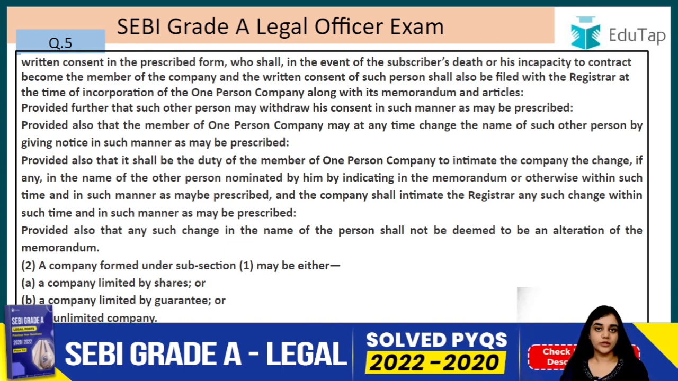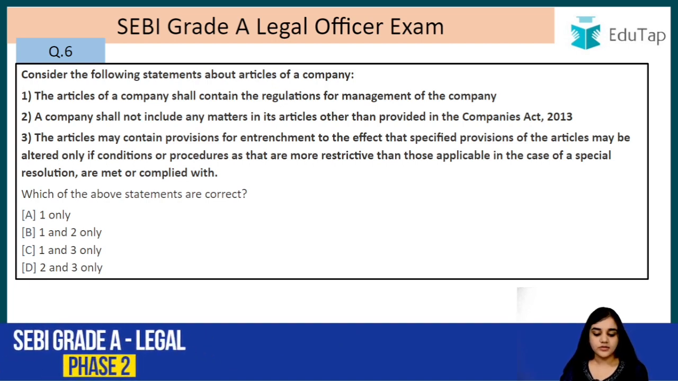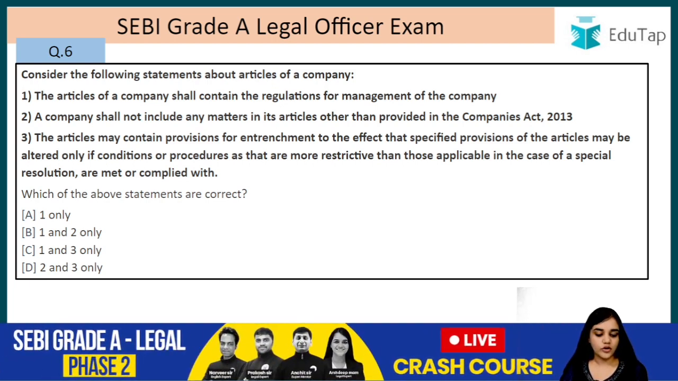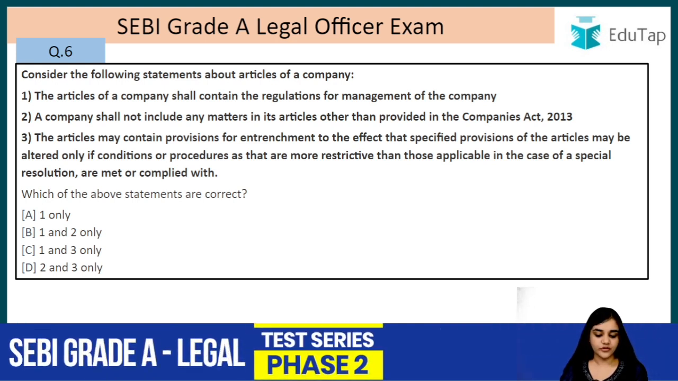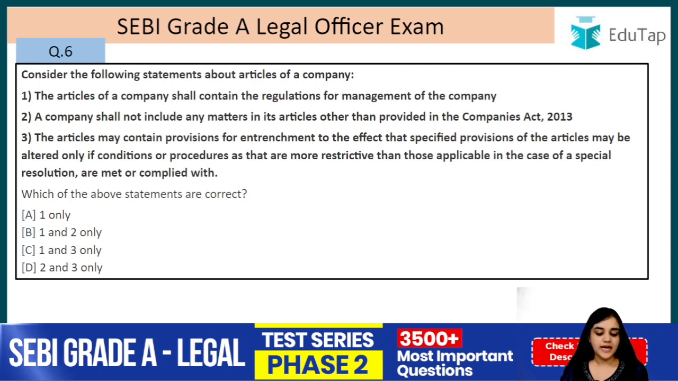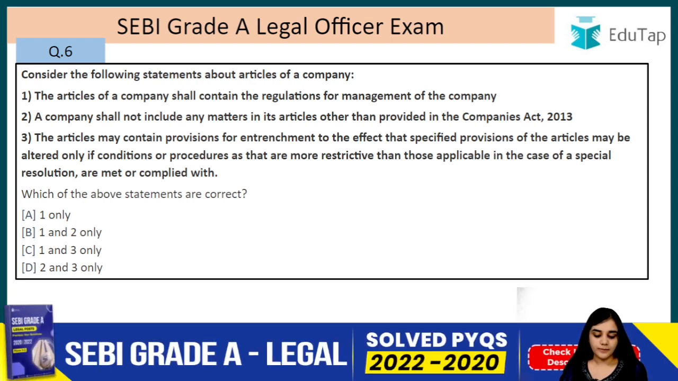So I hope you are clear with question number 5. Moving on, question number 6. Consider the following statements about the articles of a company. The articles of a company shall contain the regulations of management of the company. A company shall not include any matter in its articles other than provided in the Companies Act 2013. The articles may contain provisions for entrenchment to the effect that specified provisions of the articles may be altered only if the conditions or procedures that are more restrictive than those applicable in the case of a special resolution are met or complied with. Which of the above statements are correct?